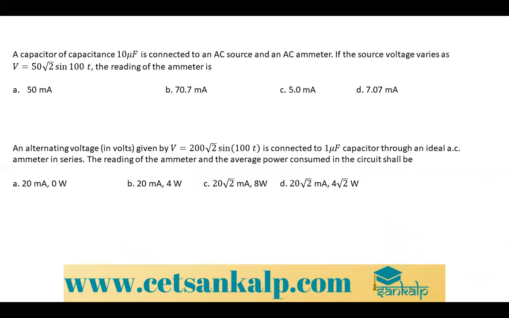A capacitor of capacitance is connected to an AC source and an AC ammeter. If the source voltage varies as V is equal to 50 root 2 sine 100t, find the reading of the ammeter.